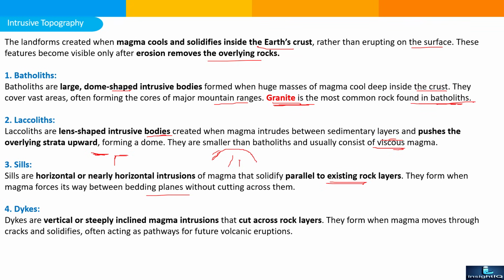Next one is dike. Sills are horizontal while dikes are vertical. So these vertical ones are the dikes, and the branches in a horizontal way are the sills. Dikes are vertical or steeply inclined magma intrusions that cut across the rock layers. They form when magma moves through cracks and solidifies, often acting as a pathway for future volcanic eruptions.